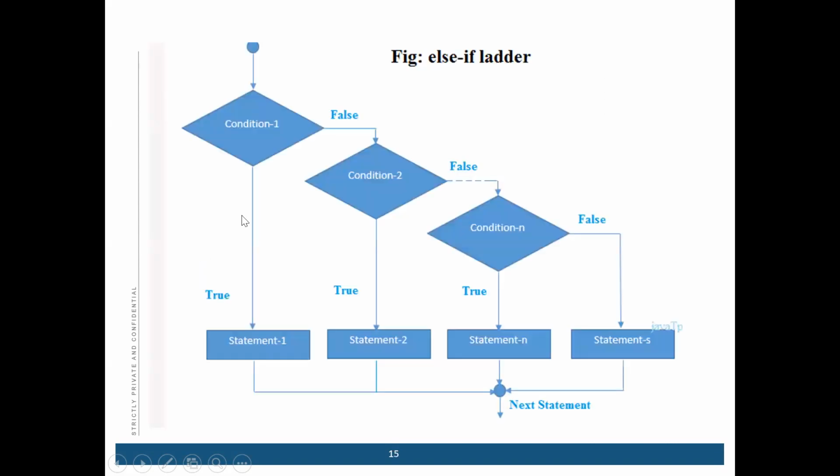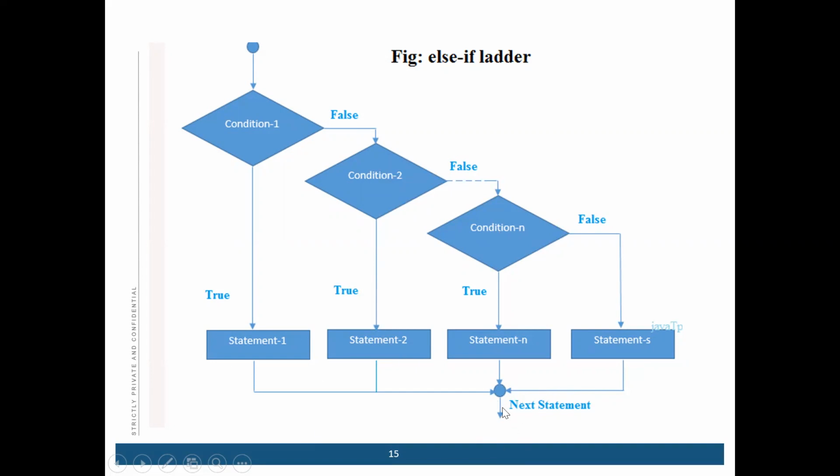For example, in this flow chart, if condition 1 is true, then it will run statement 1. If the condition is false, it will go to condition 2. If it is true, then it will run statement 2, and if it is false, it will go to another statement, and so on.